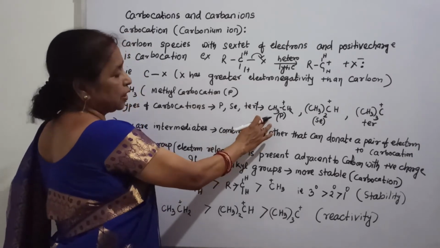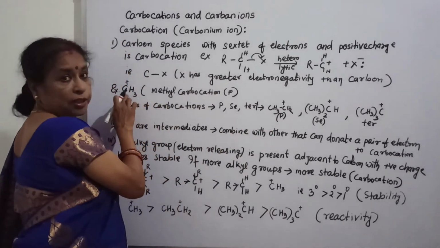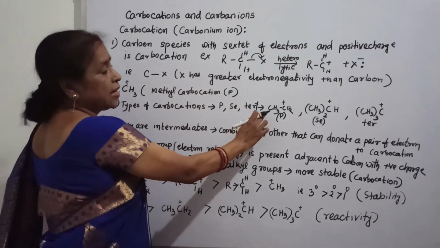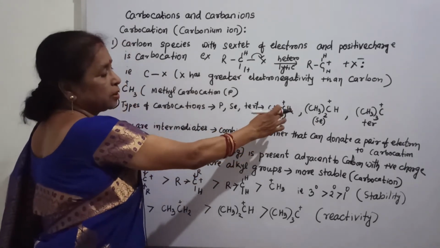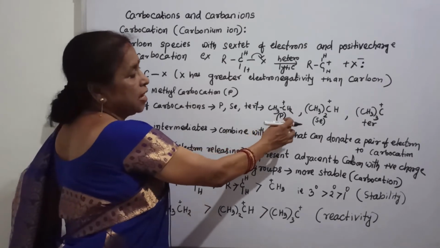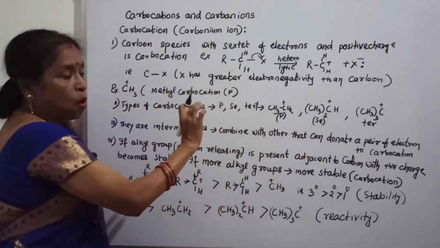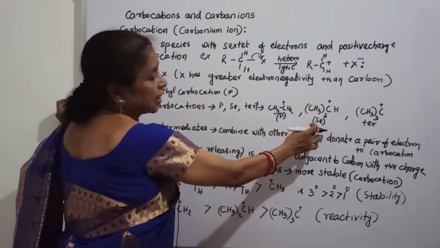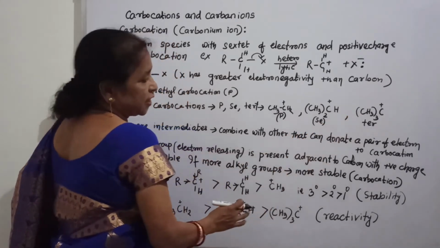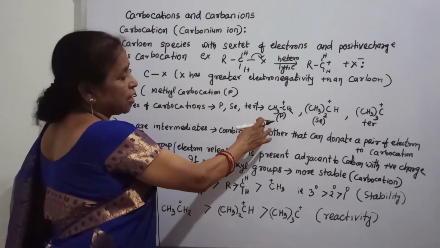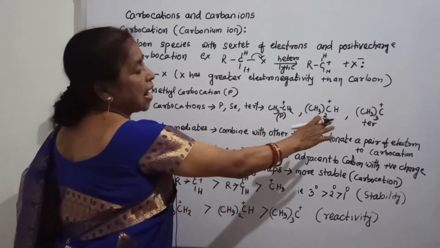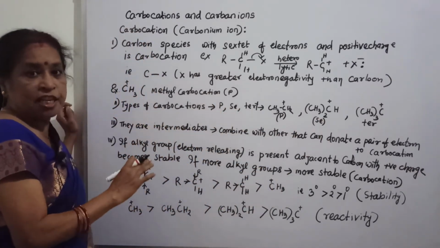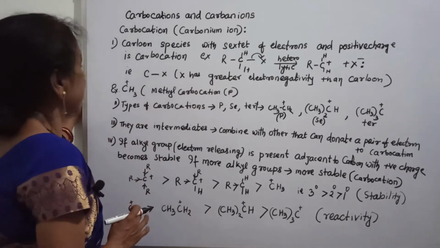See the examples here: this is the methyl carbocation, which is also primary, and here CH3CH2 plus has the positive charge on this carbon, so this is also primary. Similarly, (CH3)2CH plus is secondary and this is tertiary. This is the ethyl carbocation, this is the isopropyl carbocation, and that one is the tertiary butyl carbocation.